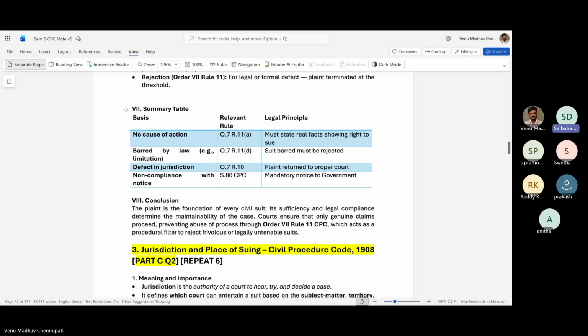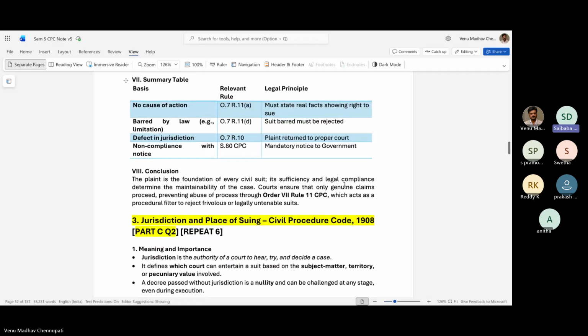The plaint will be rejected at the beginning itself. It will act as a procedural filter to reject any frivolous or legally untenable suits. So this is regarding the essentials of a plaint and rejection of a plaint. Any clarifications needed in this?